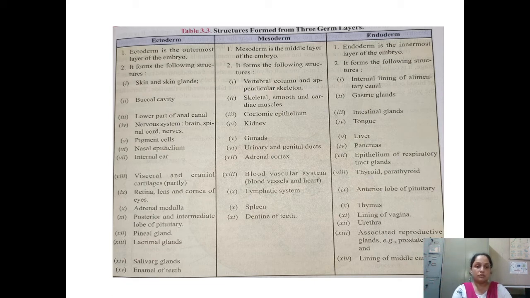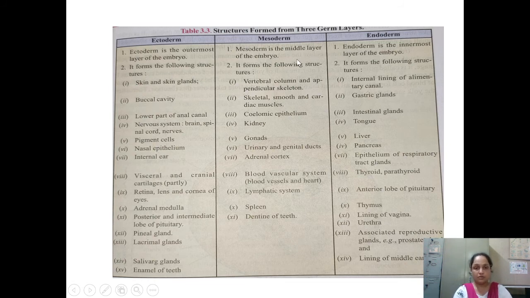This ectoderm, which is basically the outer part, is going to make the skin and skin glands. It will be making the buccal cavity, and the lower part of the anal canal. The nervous system like brain, spinal cord, and nerves are also going to be made by the ectoderm only. Pigment cells, nasal epithelium, internal ear, visceral and cranial cartilage partially, retina, lens, cornea of the eyes, adrenal medulla, posterior and intermediate lobes of the pituitary, pineal gland, lacrimal glands, salivary glands, enamel of the teeth. ये सारी चीजें किसने बनाई है? एक्टोडर्म से बनी है.